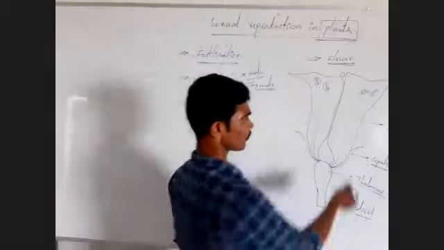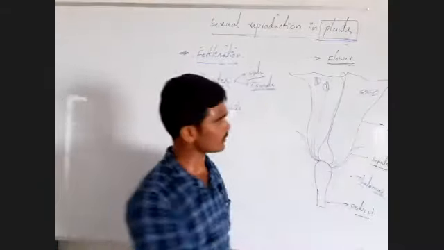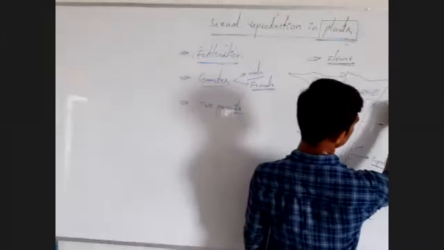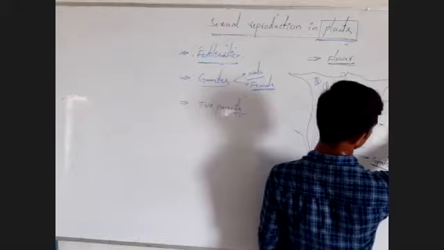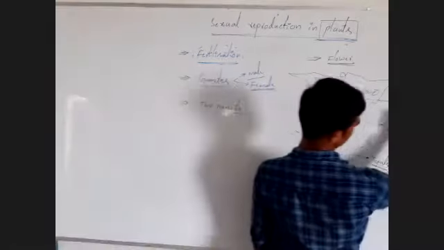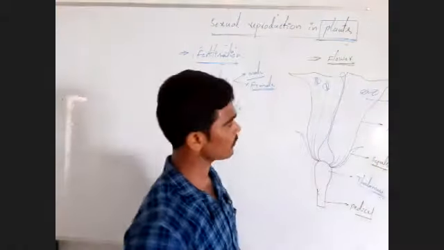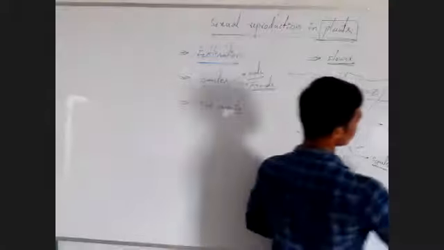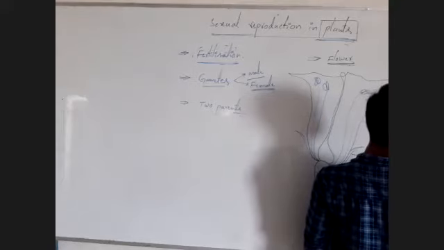Next, from the third whorl, another type of floral appendages is developed. These are anthers. Very important, anthers. All anthers that are originated from the third whorl are collectively called androecium. Very important, remember, androecium.